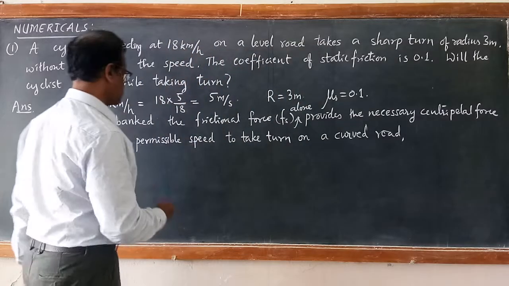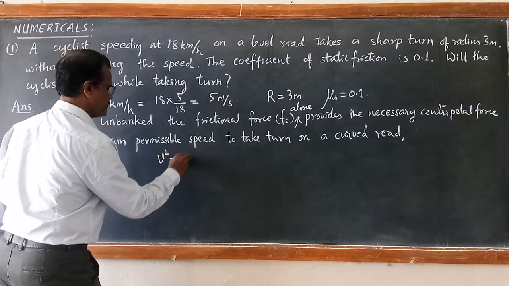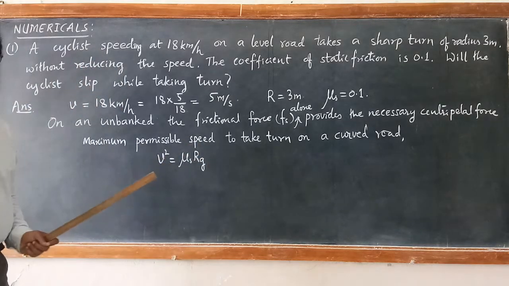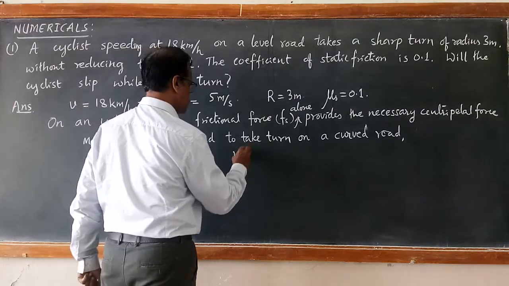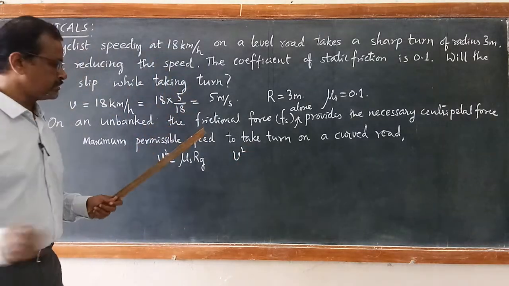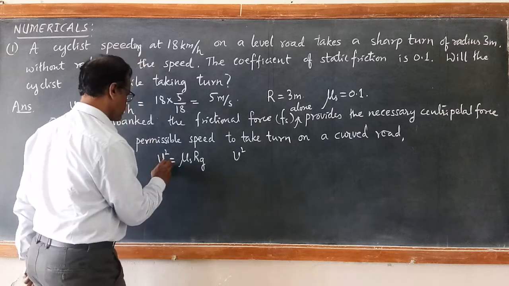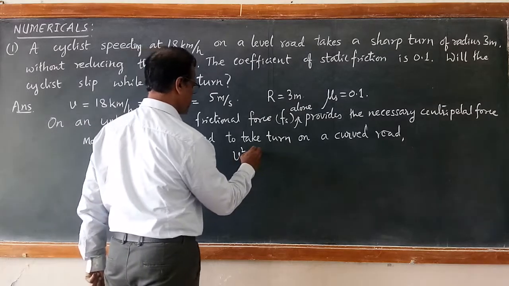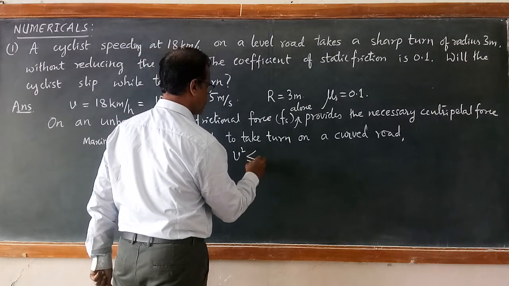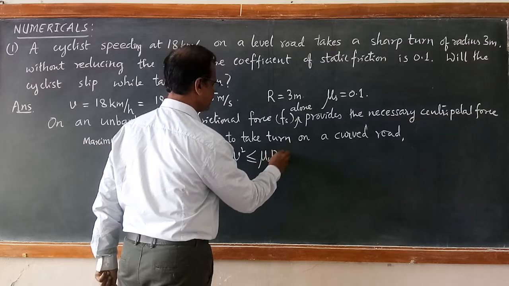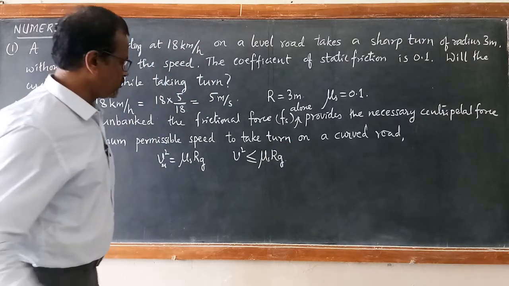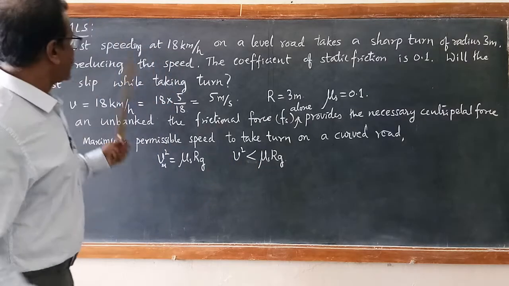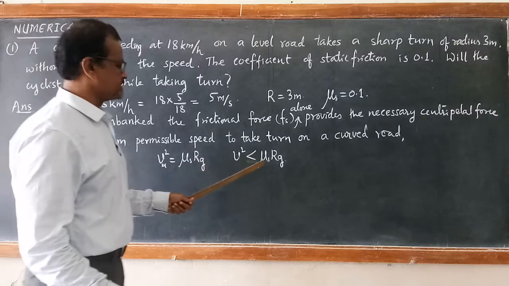We have derived this: v square is equal to mu s r g. This is the maximum, v max square. The speed with which the cyclist takes the turn must be less than this. So v square must be less than or equal to mu s r g. In order not to slip, he should ride the bicycle with a speed less than this.